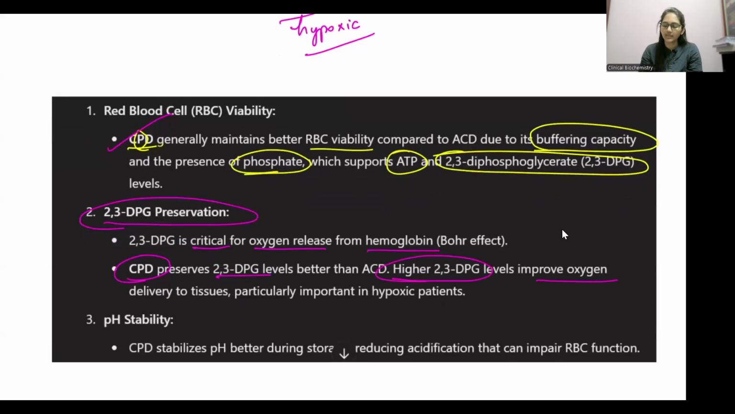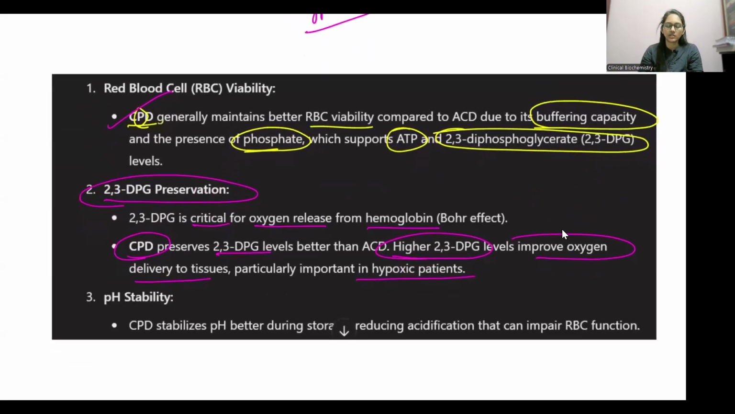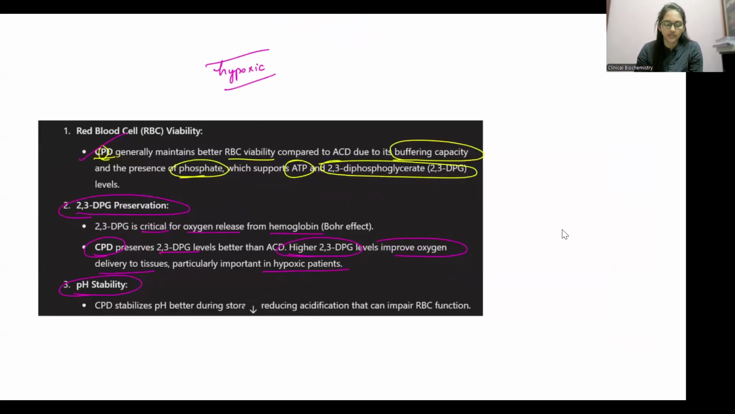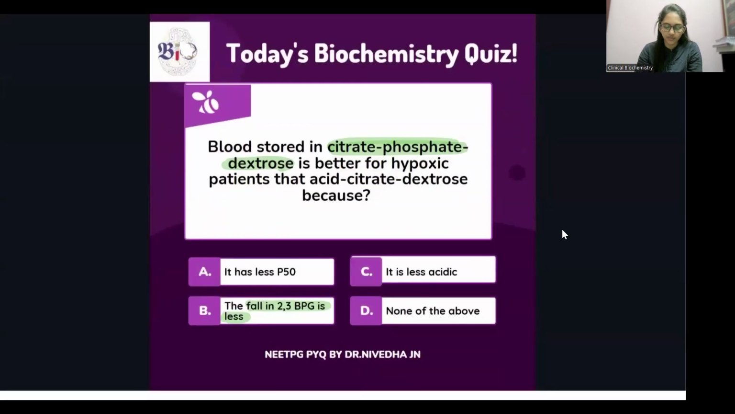So a higher amount of this will improve oxygen delivery to the tissue, thereby helping the hypoxic patients. Also, it stabilizes the pH during storage. So this is all about this question. That's why the fall in 2,3-BPG is less in blood stored in citrate phosphate dextrose. Now you can understand the significance of citrate phosphate dextrose and of 2,3-BPG levels in stored blood when you transfuse it to a hypoxic patient who is already sick. Yes, so this is all about this.